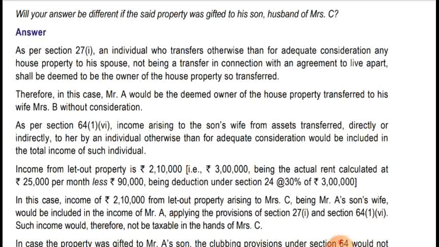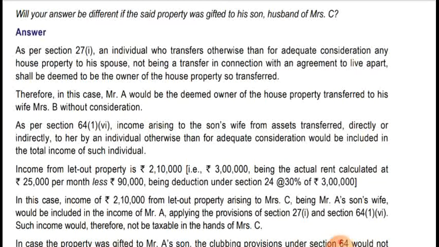Now the next provision: as per section 64(1)(6), income arising to son's wife from the asset transferred directly or indirectly to her by an individual otherwise than for adequate consideration would be included in the total income of such individual. So in this case, Mrs. B is transferring the house property to Mrs. C. So clubbing provision should have been applicable in the hands of Mrs. B, but